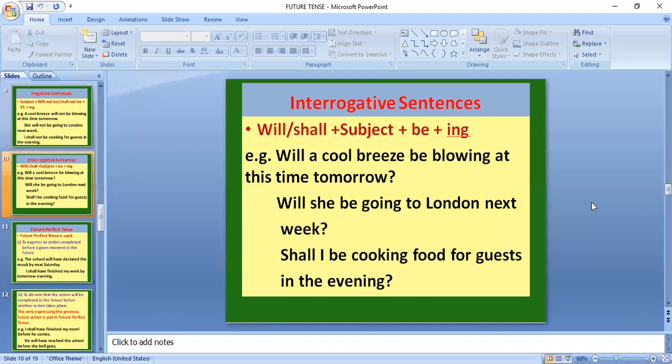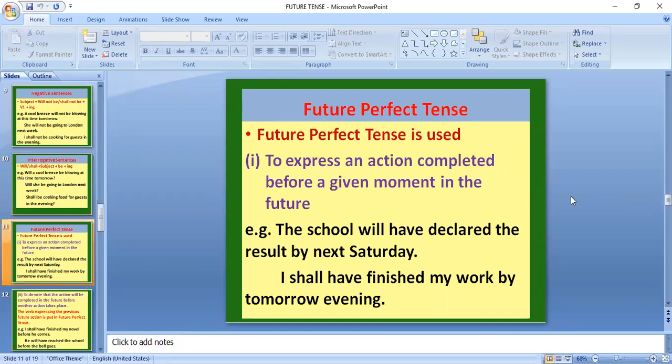Yes. Coming to the next form. In interrogative sentences, will shall be in front and the formation is like will shall plus subject plus be plus v1 plus ing. For example, shall I be cooking food for guests in the evening? Okay. Yes. Next, coming to the future perfect tense.